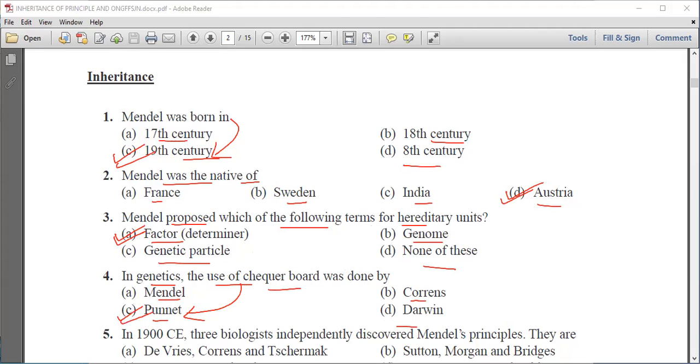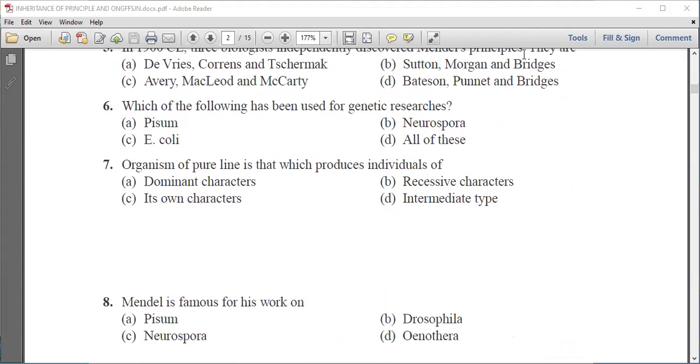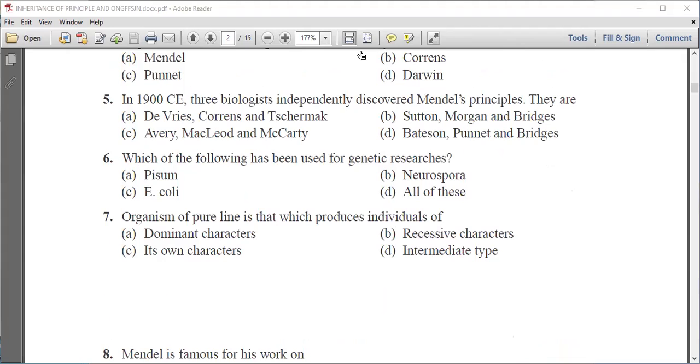Next question is, in 1900, three biologists independently discovered Mendel's principles. They were Veres, Correns and Tschermak, Sutton, Morgan and Bridges, Avery, McLeod and McCarty, and Bateson, Punnett and Bridges. Now we know that the three biologists who discovered Mendel's law were Veres, Correns and Tschermak. So A is the correct answer.